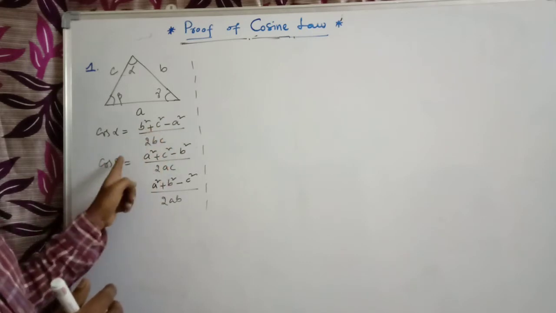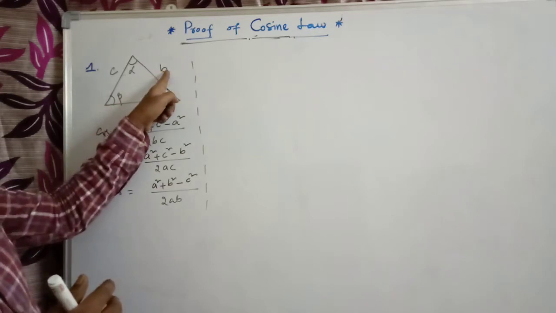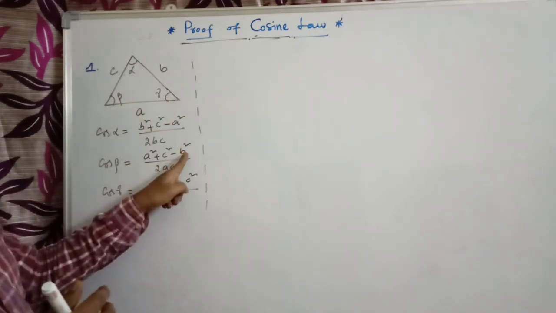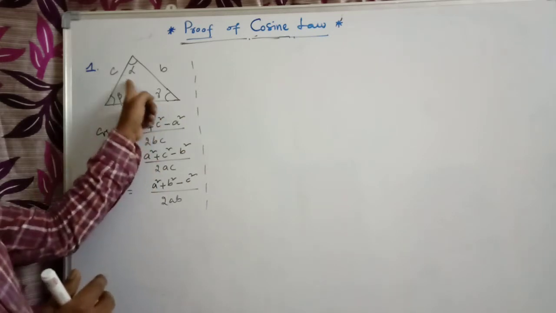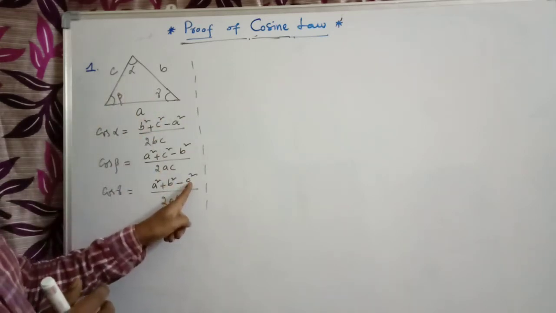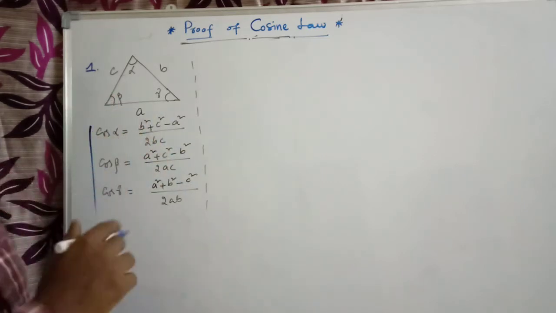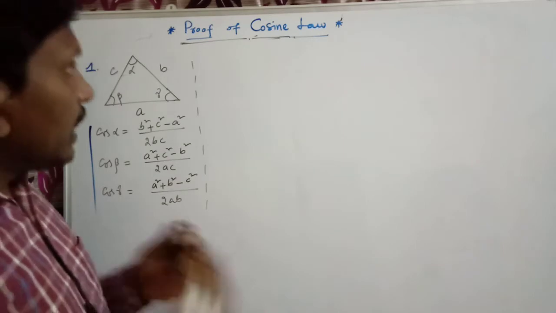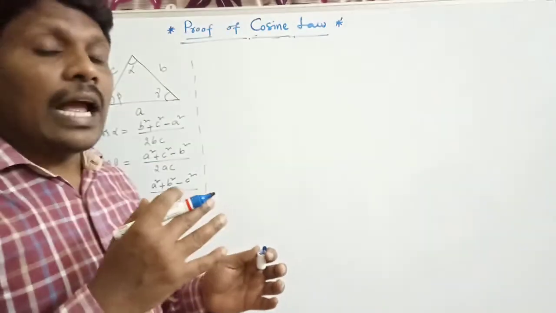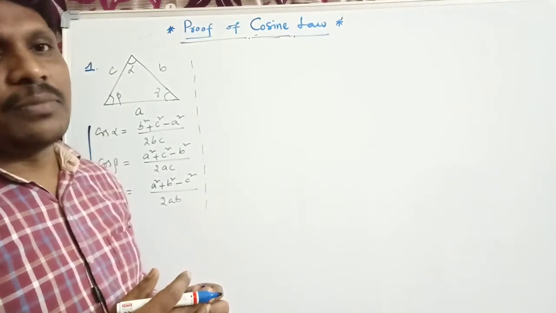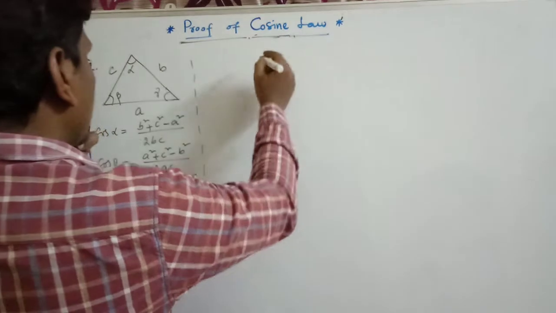In the same way, beta is the angle which is opposite to side b. In the same way, gamma is opposite to side c, so minus c square. These are the cosine laws according to mathematics. So here we are going to prove the cosine law by adding up two vectors, that we are going to see.